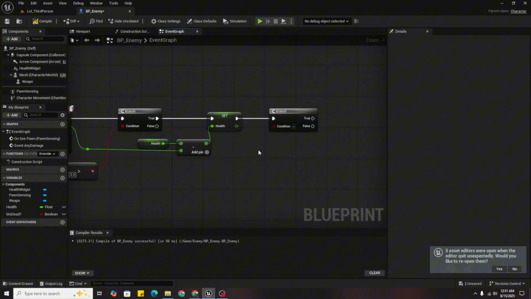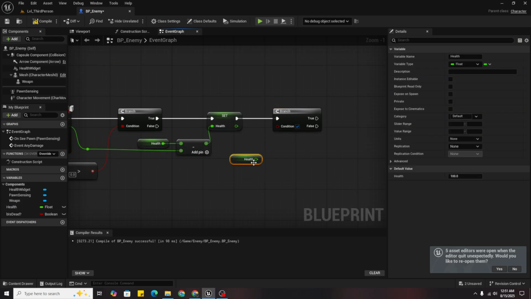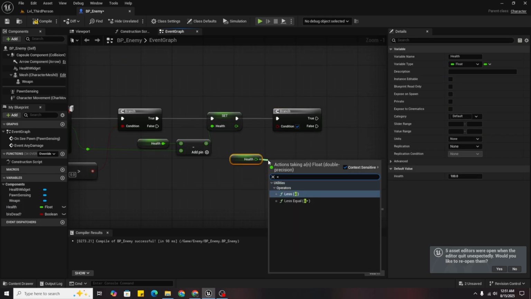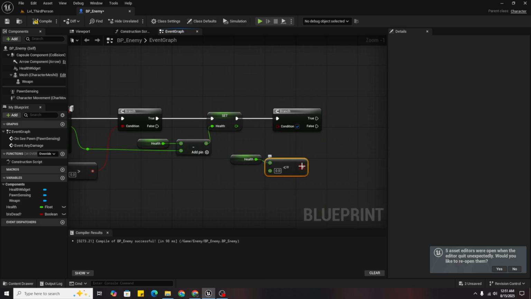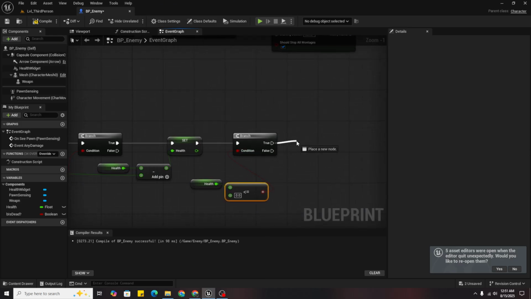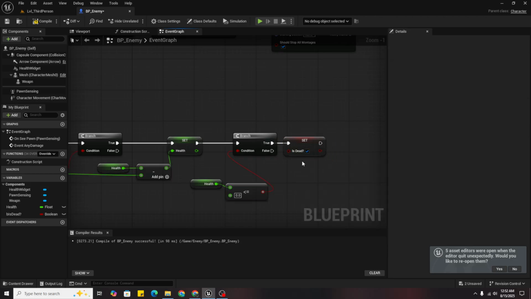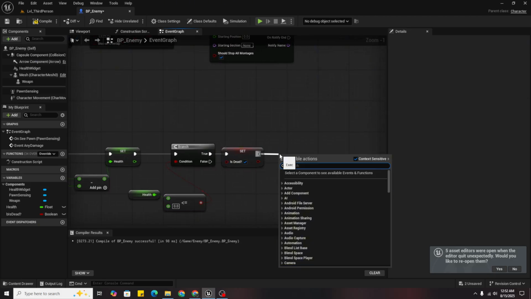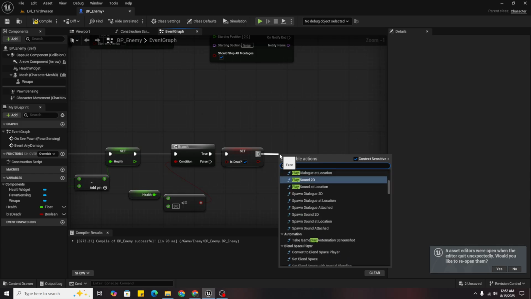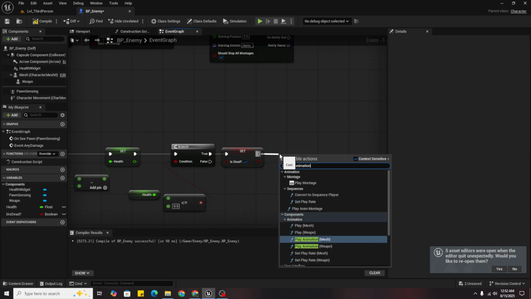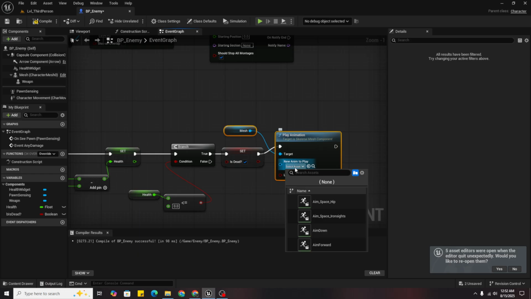Event any damage after your set health, drag out and press B again and get health. If it's less or equal than 0, then it should set is dead to true and play animation of death.